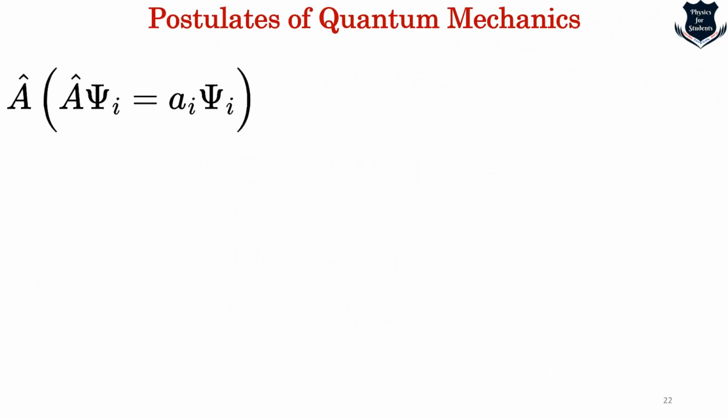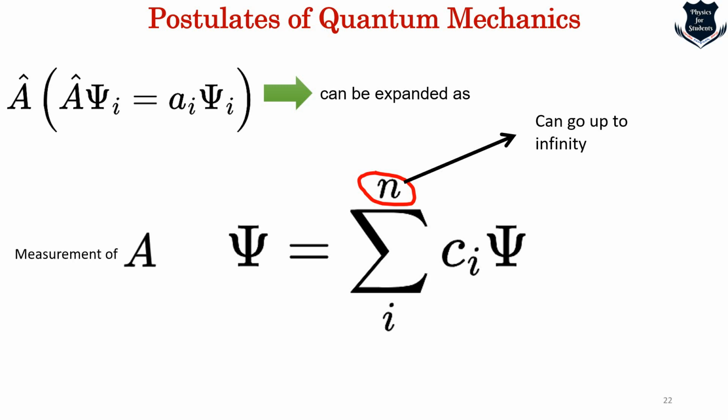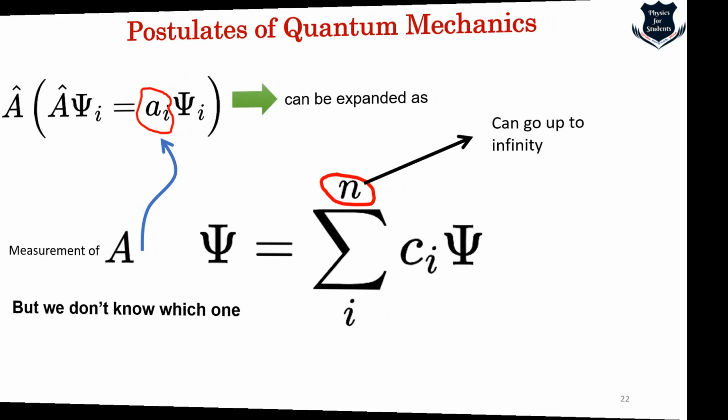If I take an arbitrary state and expand it in this equation, n can go from 1 to infinity, but a measurement of A will always result in some a_i. Which one, prior to the measurement, we don't know. So the central philosophy of quantum mechanics is revealed in postulate number 3. It shows that nature is quantifiable, and why we get only a definite value. It collapses to an eigenvalue, which gives a real value.